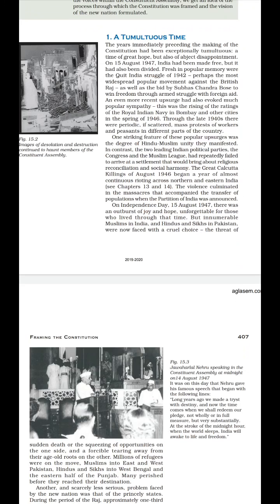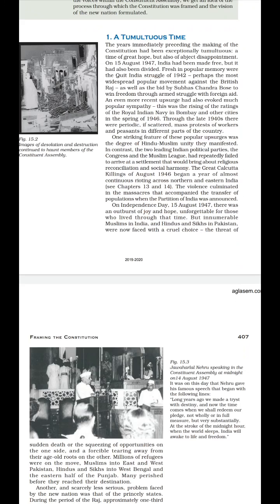Now, as you all know, India got freedom on 15 August 1947, and we were very happy. Why? As we got independence, we became free from British rule, right? But at the same time we were upset also, because we got pain too. We were happy on one side, and on the other side we had pain, because our nation was divided into two parts. That is, the pain of partition was there.